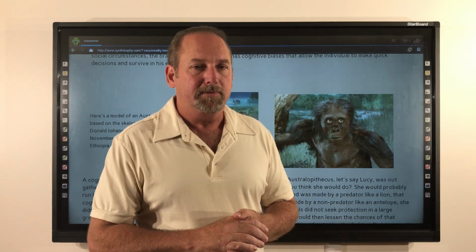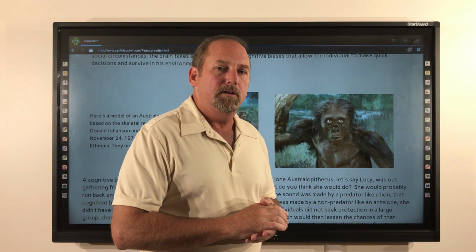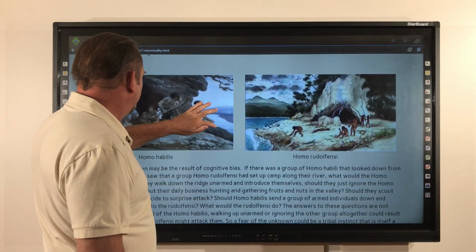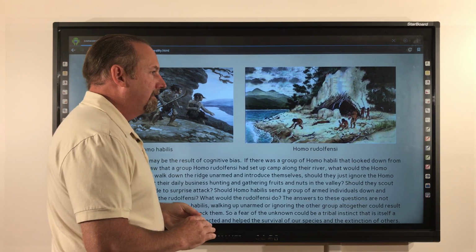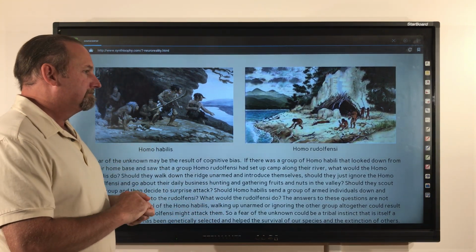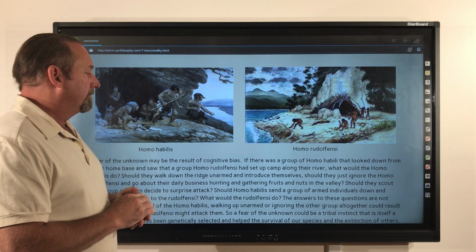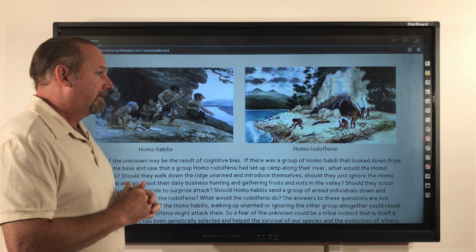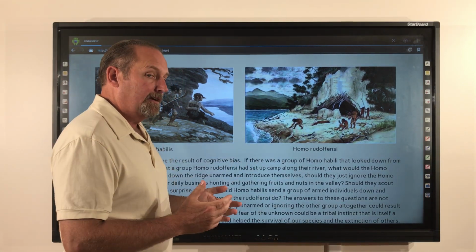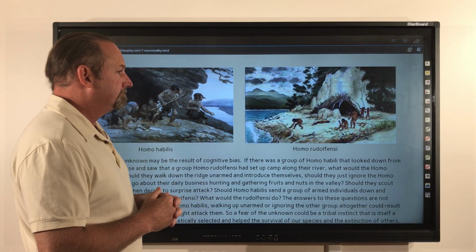Now, let's look at a possible scenario with Homo habilis and Homo rudolfensis. What if there was a group of Homo habilis that looked down from their home base and saw that a group of Homo rudolfensis had set up camp along the river?